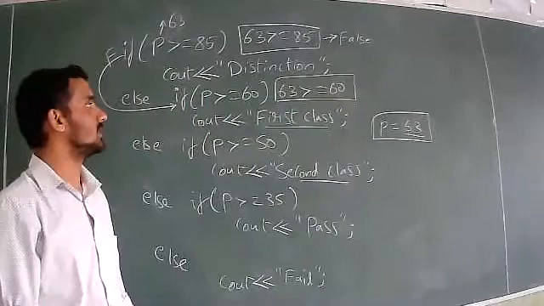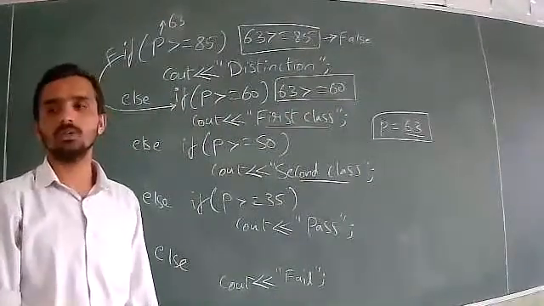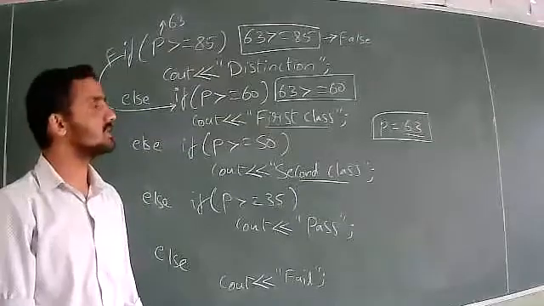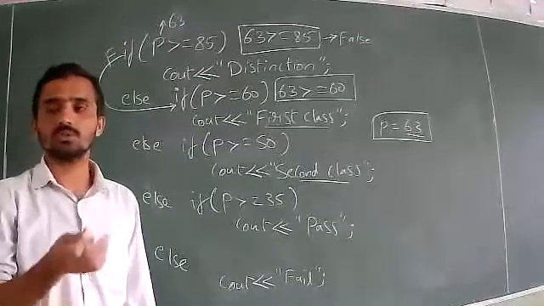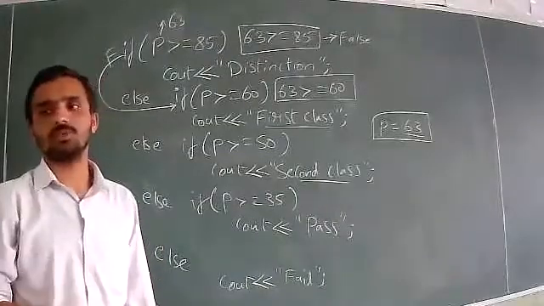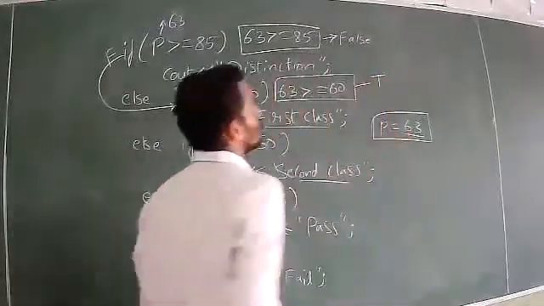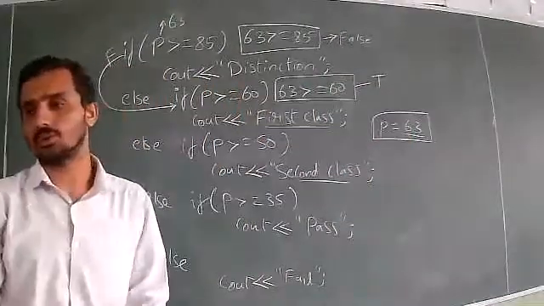The p value is 63. You tell me, is 63 greater than 60? It is not equal to 60, I know, but is it greater than 60? Yes. If it is equal to 60 also, it is true. If it is greater than 60 also, it is true. So 63 is greater than 60, and the condition is true.